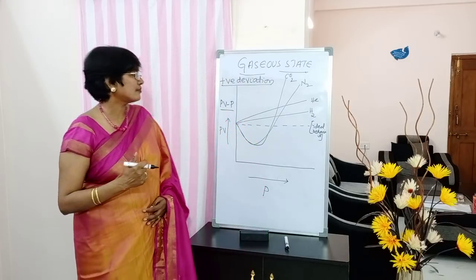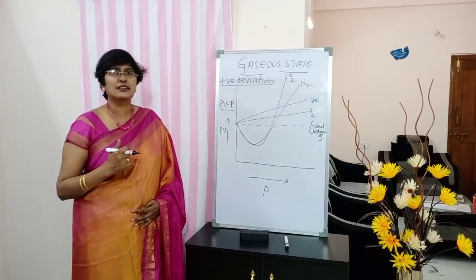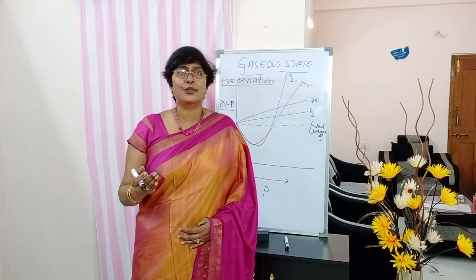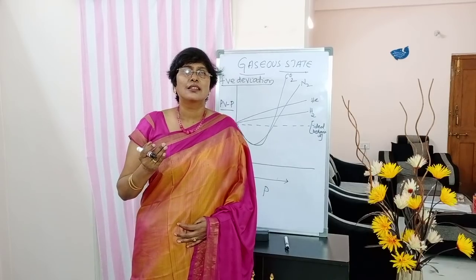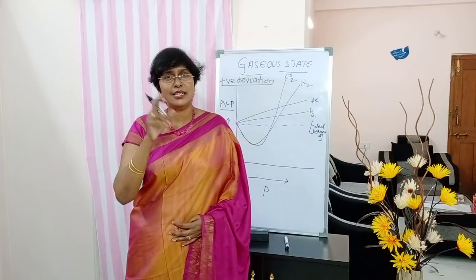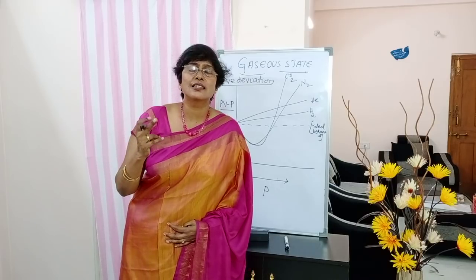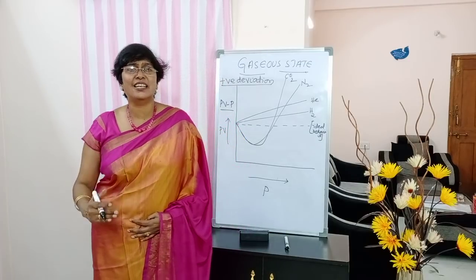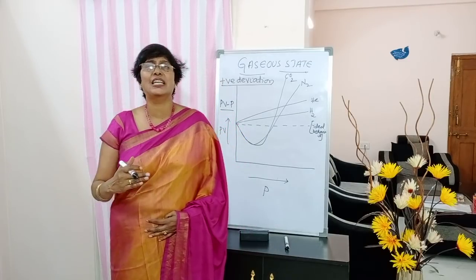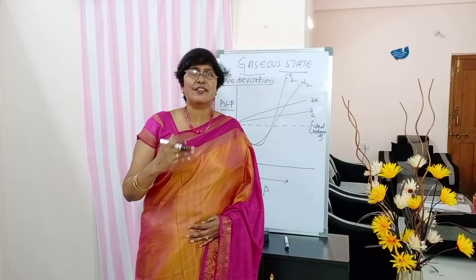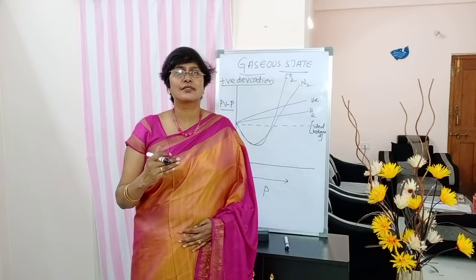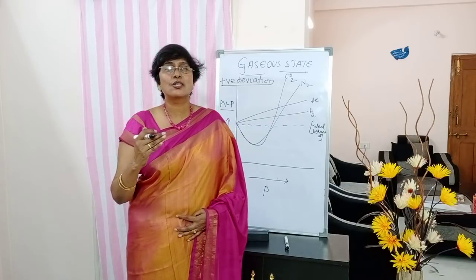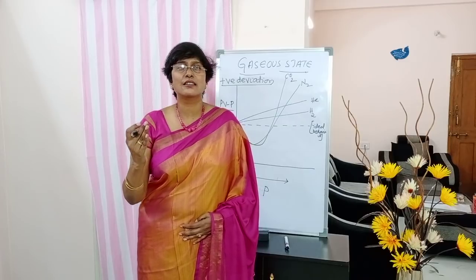Below, write down. In case of N2 and CO2, the PV values decrease first at the beginning. The PV values decrease at the beginning and slowly they increase.